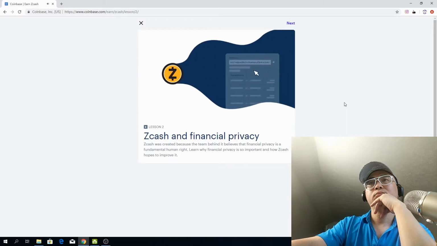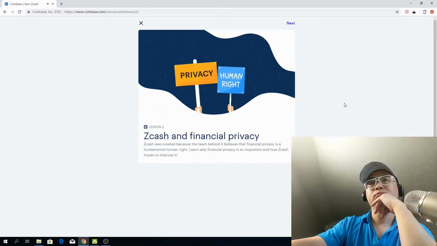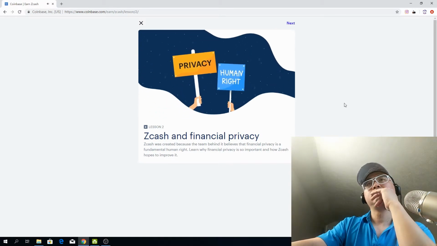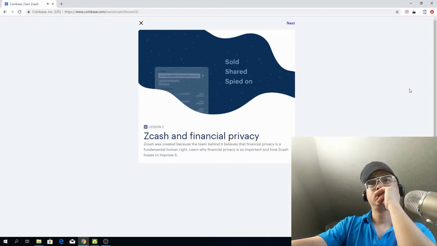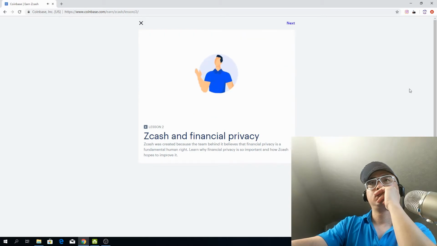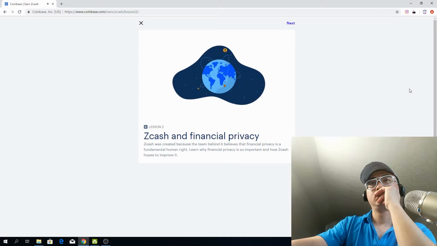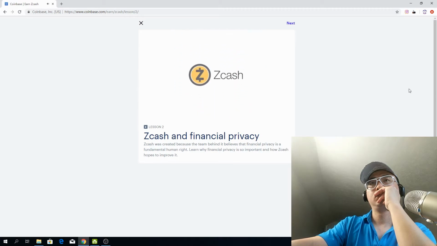When you use Zcash, no one can see your balance or past transactions unless you explicitly want them to see it. Zcash was created because the team behind it believes that financial privacy is a fundamental human right. Zcash keeps your financial information safe so it can't be sold, shared, or spied on. That's a big step forward from what we have today. And in many ways, it brings us back to the privacy we've always enjoyed with cash. But it's cash upgraded for a digital, networked global economy. It's Zcash.